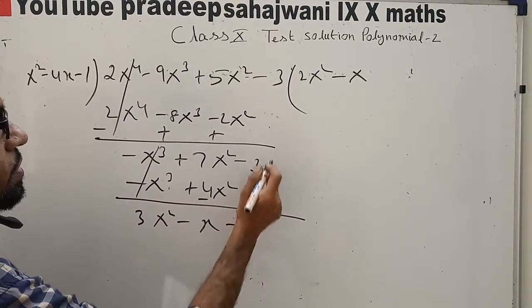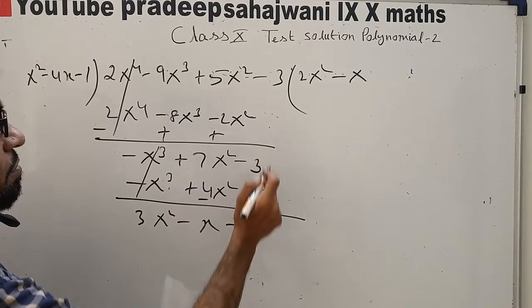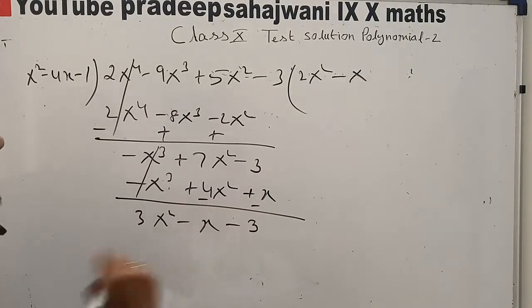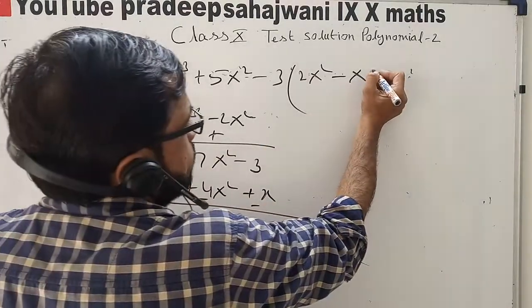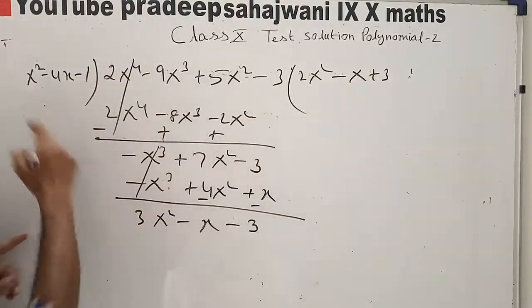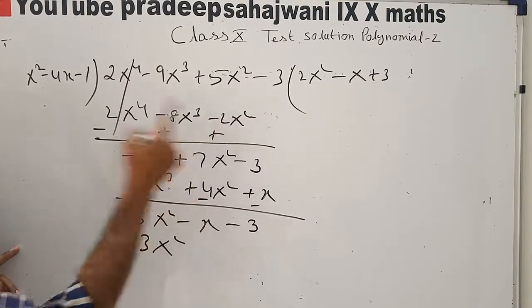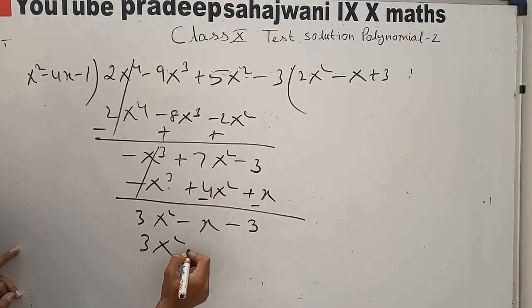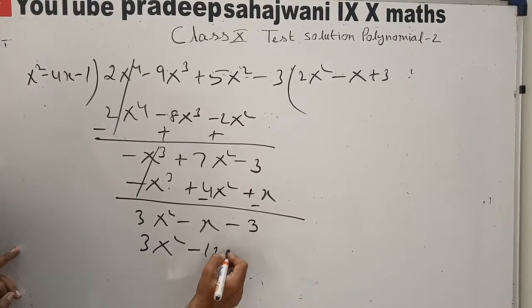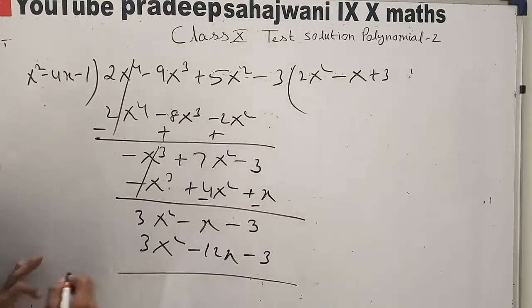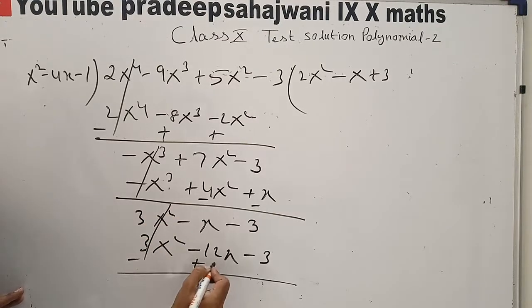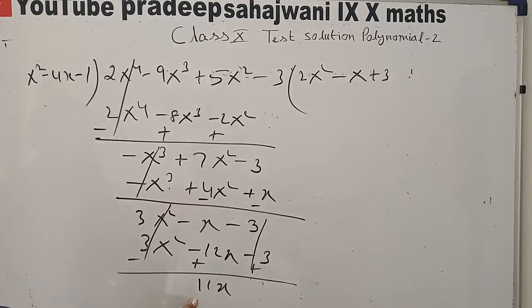Why minus? Because minus 3 minus x. So sign will be changed. Now we will multiply by 3. Okay, we can take the plus 3 because 3 into x square, 3x square. Now 3 4 ja 12x. 3 4 ja 12x minus and minus 3. Sign will be changed. 12x minus x, 11x, and minus minus cancel. Now see, now we can't divide, we should stop the division.